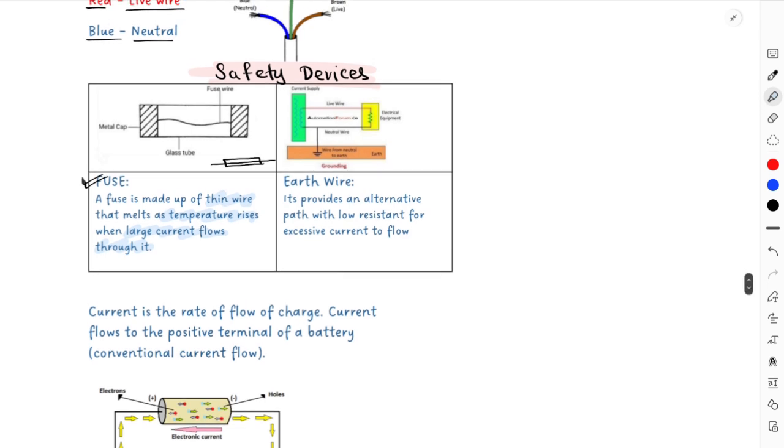And then again we have the earth wire. The earth wire provides an alternative pathway with lower resistance for excessive current to flow.